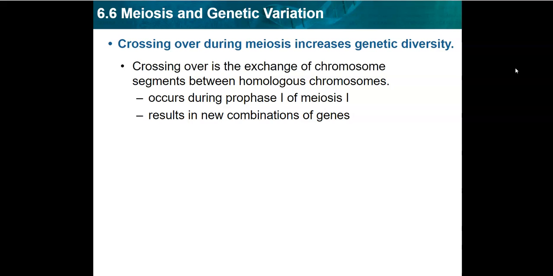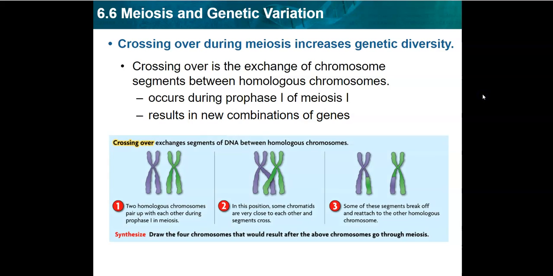This is the reason why you and your siblings may all look similar, but you may have little differences. Like most of you may have brown eyes, but one or two has blue eyes, and that's that genetic diversity that we get because of meiosis, which is the production of those gametes. Here we can see the crossing over, those segments being swapped between the purple and the green.